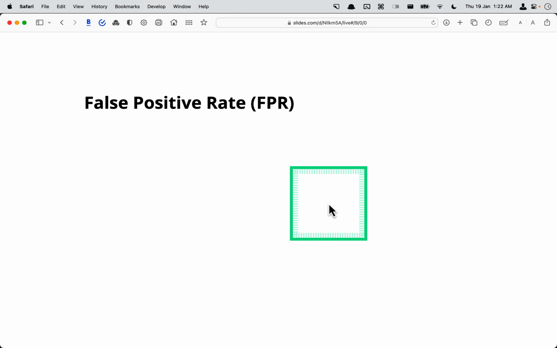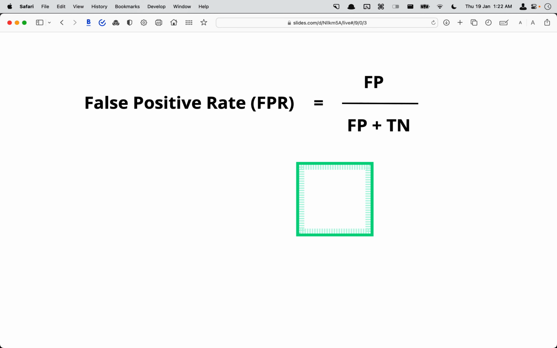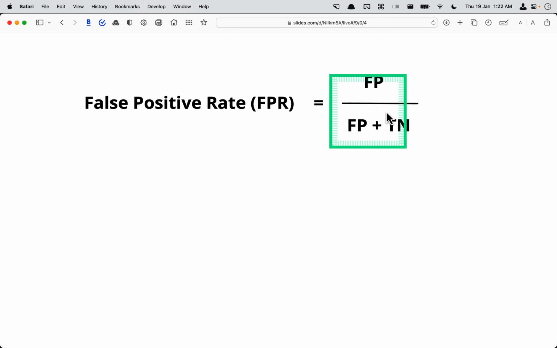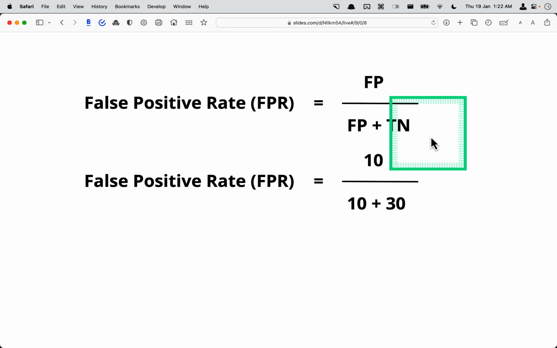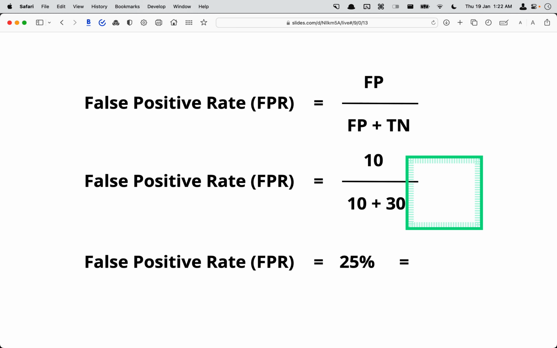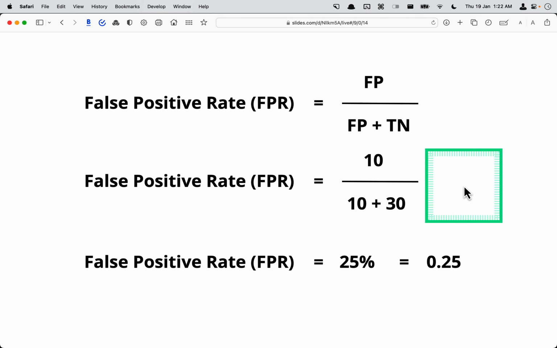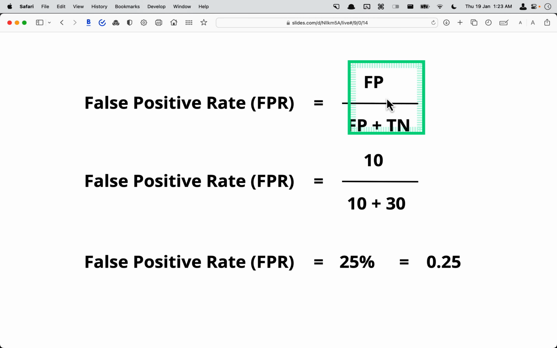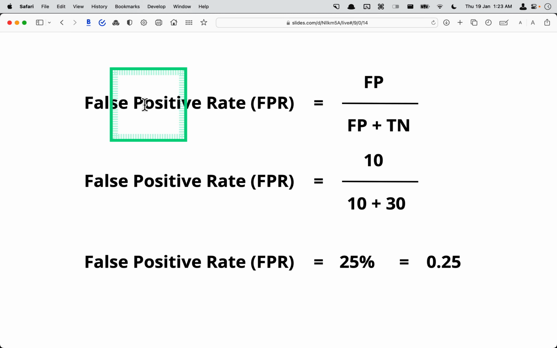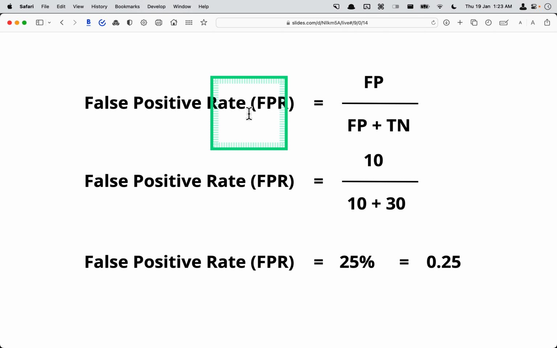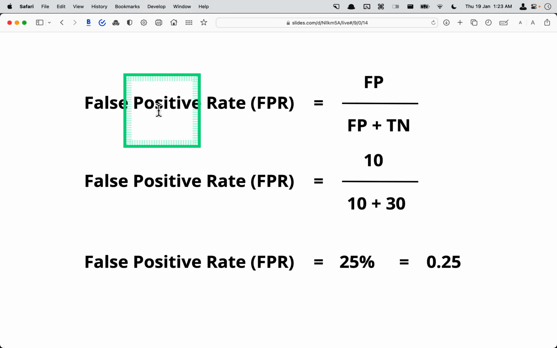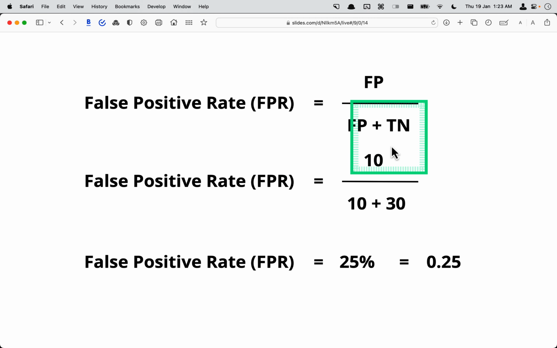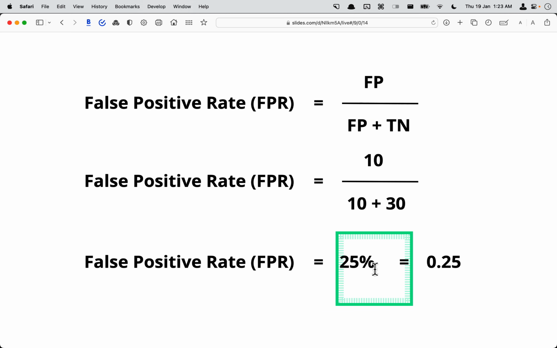Now the false positive rate, which is false positive divided by false positive plus true negatives. Based on our example, it comes out to be 25%, or 0.25. False positive rate should be low because it's false, right? A false positive rate means you are making mistakes. This is not a good situation, so you want it to be as low as possible. That's why this number is coming out to be less.